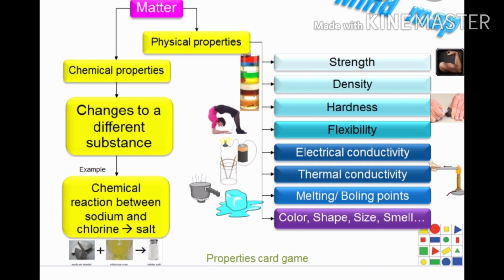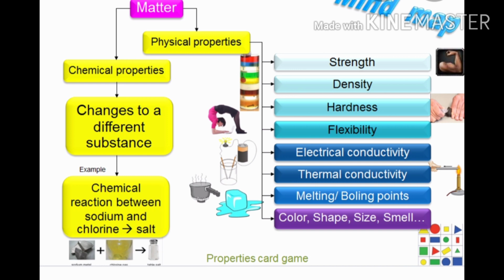The chemical properties: matter can change into a different substance. For example, when we burn wood, the ash is left behind, or by burning paper, ash is left, that is, it changes into a different substance. That is the chemical property. Chemical reaction happens. Sodium and chlorine is given. There are many chemical reactions, for example, rusting of iron.